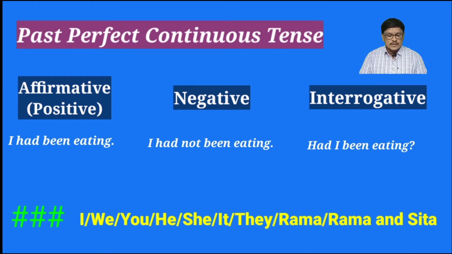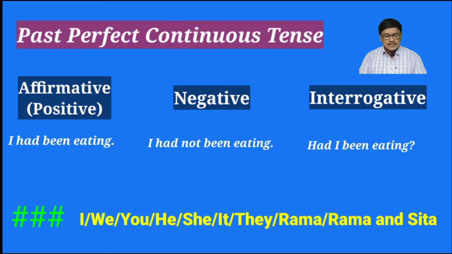First we take the subject I and we form the sentences. I had been eating, I had not been eating, had I been eating? So in this way you can form the sentences with the remaining subjects also. We had been eating, we had not been eating, had we been eating? You had been eating, you had not been eating, had you been eating?